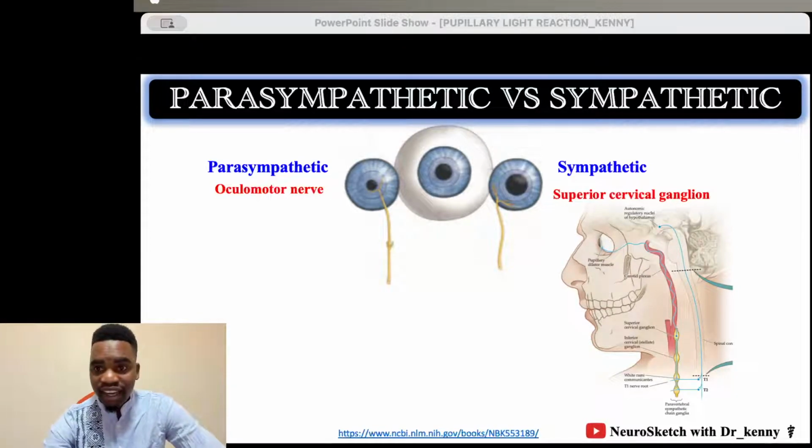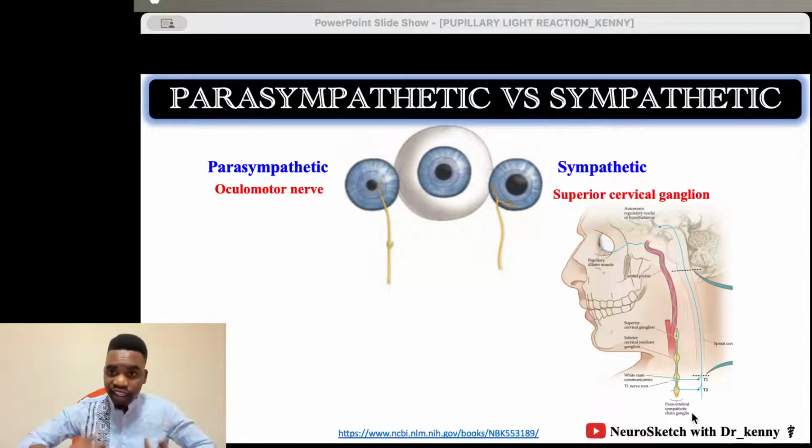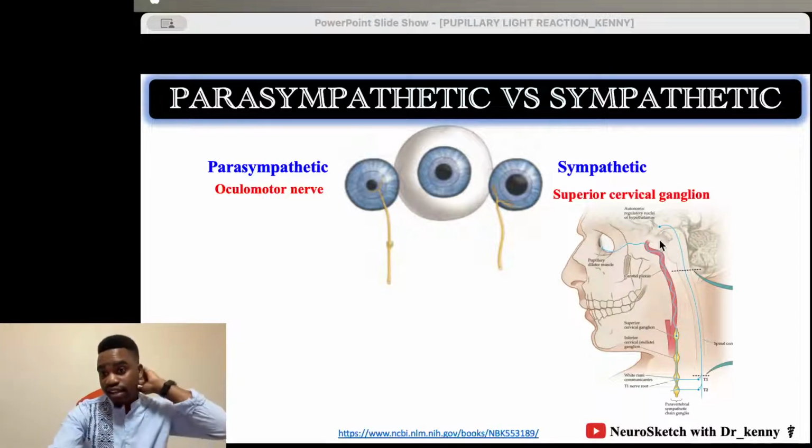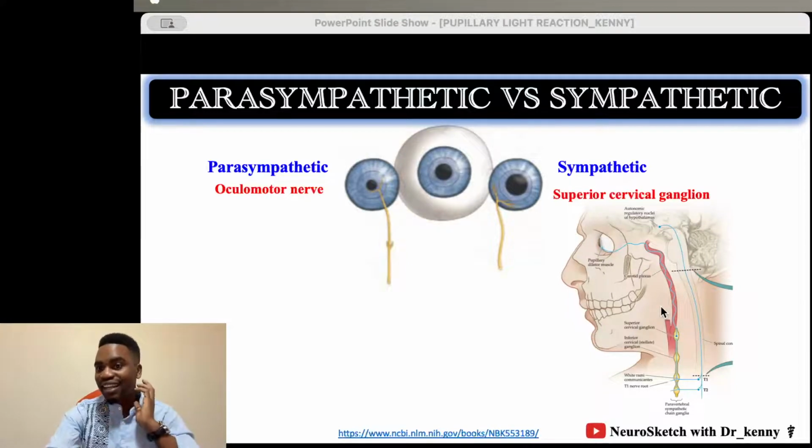We say they come from the superior cervical ganglion. I mean, we have a lot of ganglia, but the most proximal, the most superior, is the superior cervical ganglion, because we have said the sympathetic is found in the sympathetic chain, which runs from the cervical spinal cord all the way to the lumbar, but we don't have anything like sympathetic in the head. So it comes from here. But how does it get to the eye? This is why I'm calling it majestic, because it is carried by the internal carotid artery.